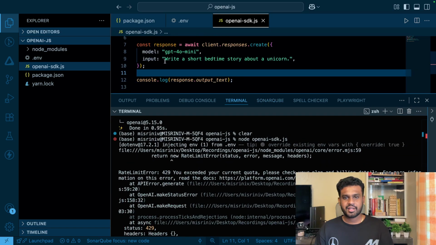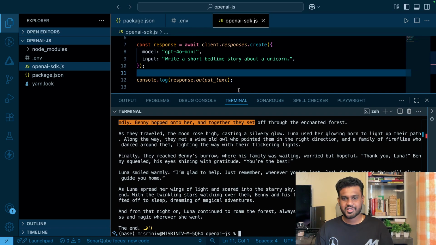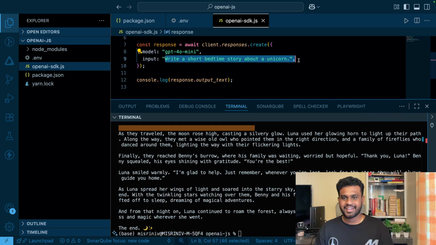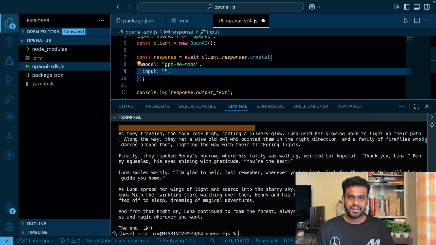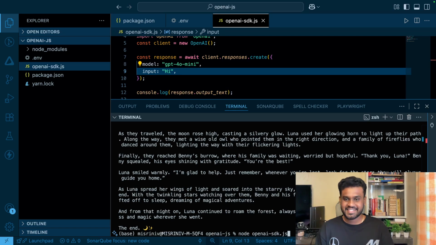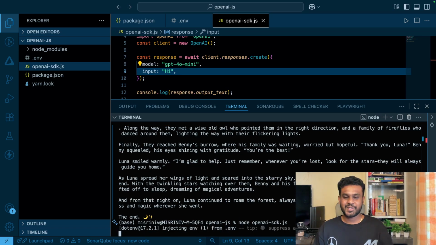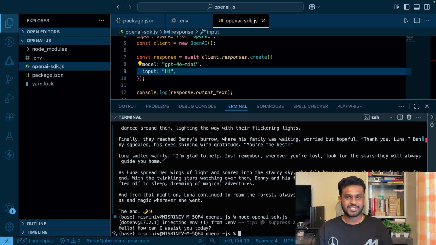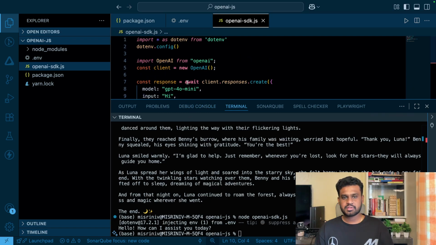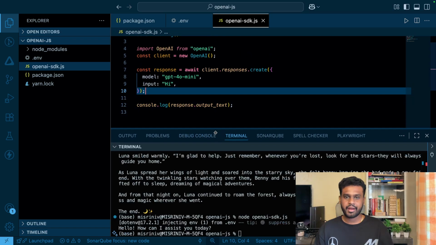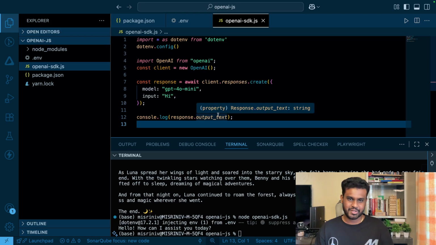See, the tale of Luna, the unicorn. So let's not, this is a short bedtime story, so you got the story. Let's just keep it to a simple hi and see what it gives. You can play with it, you can give complex ones, but make sure everything will be charged. That's the only thing. It won't get debited from your account, but your credits will be going. See, hi, it says hello, how can I assist you today? This is how ChatGPT also works, right? Now you have this, you can build an API out of it, integrate it with your front end, and build a full stack application. We'll see that further, but the main agenda now was just to use this.